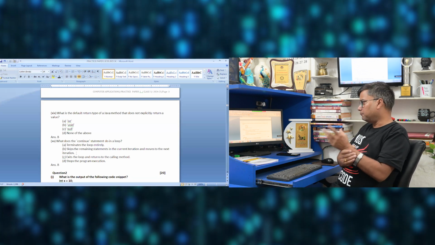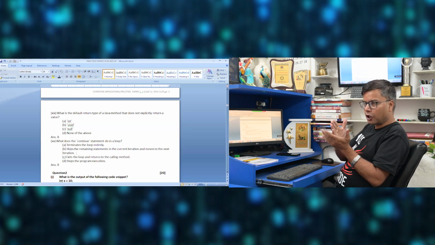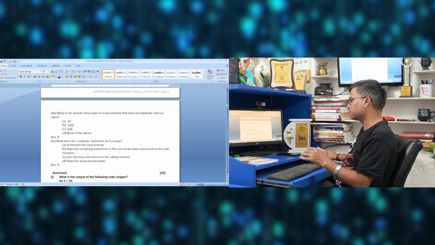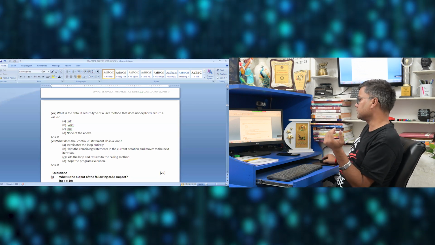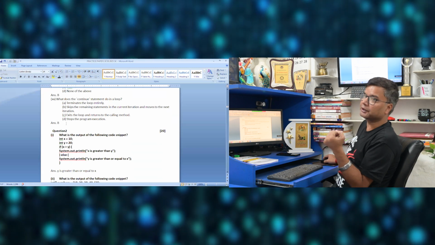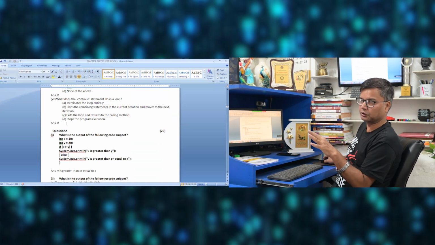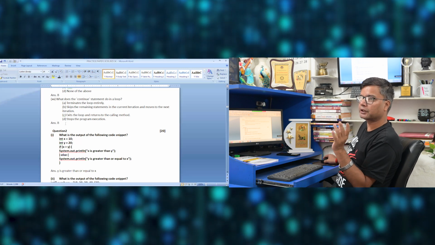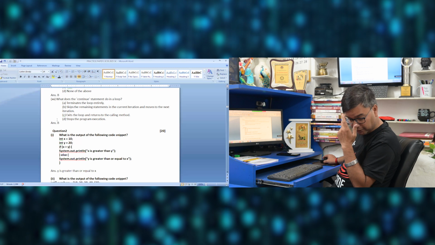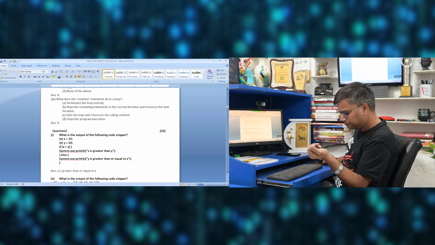So the continue statement is used to skip a particular iteration. For one iteration it stops, or whenever the situation arises, for that it will not execute. Next, so this was question number 1, 20 marks. Very important because it will give either 1 or 0. If it is correct, 1 mark. If it is not correct, 0 marks. So you must revise the MCQ questions once before submitting the paper, so that if you have made some mistake, it can be corrected.